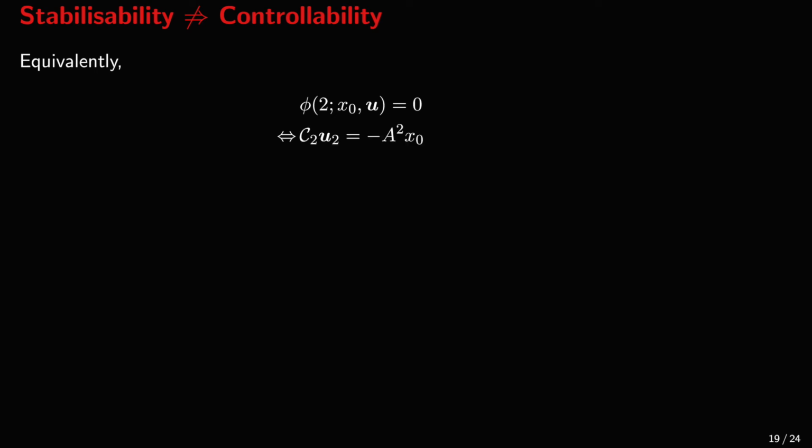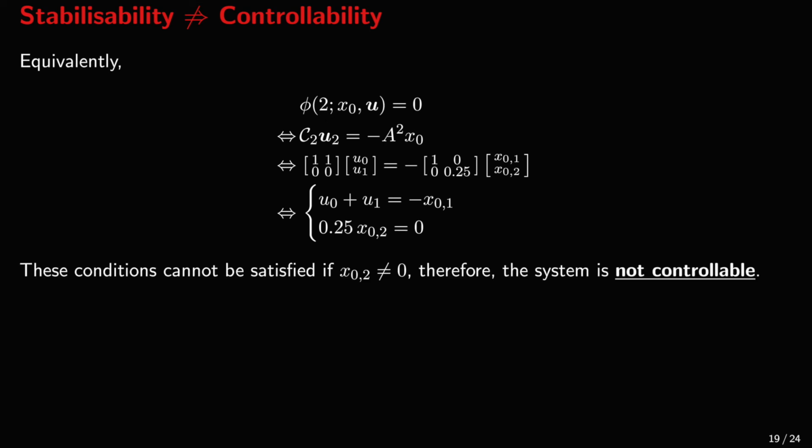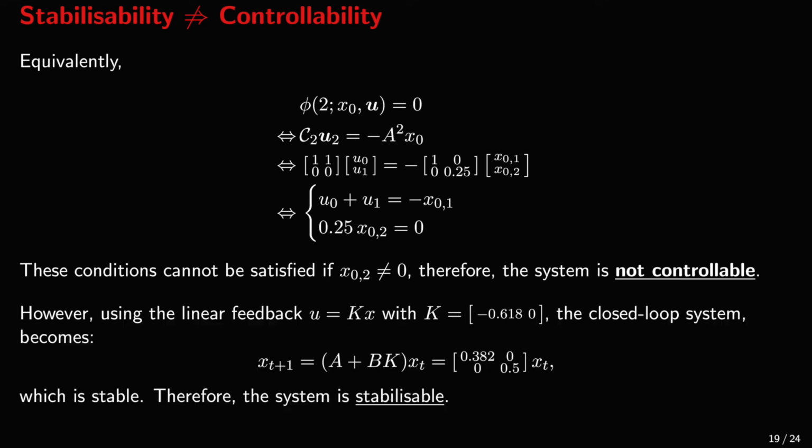Equivalently, we substitute the expression for the system trajectory we gave on slide 12, substitute the problem data, and end up with a linear system of two equations. The second condition does not involve any of the inputs and can only be satisfied if x02 is equal to 0. As a result, the system is not controllable.